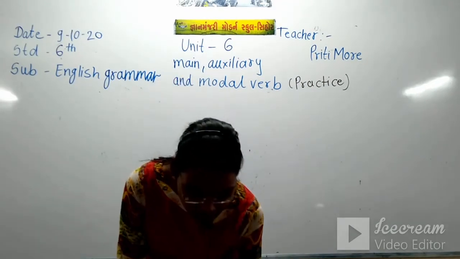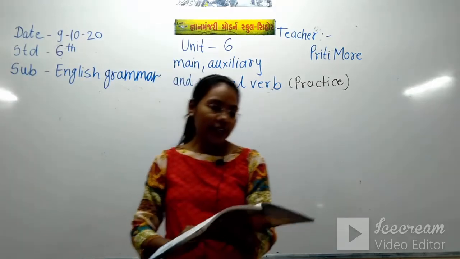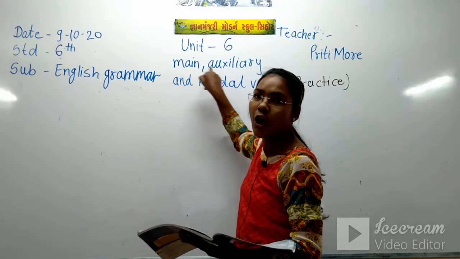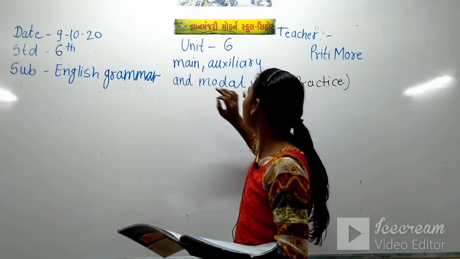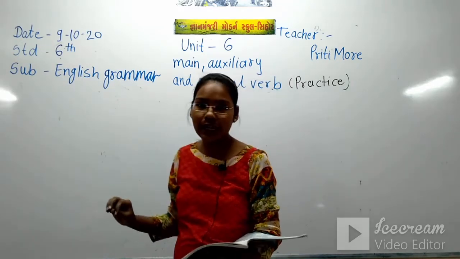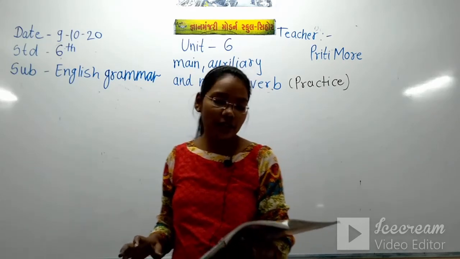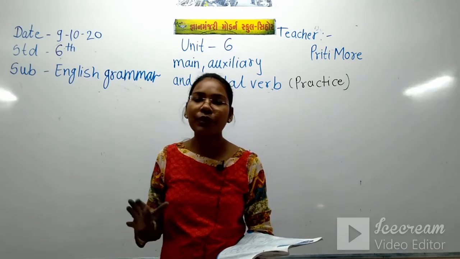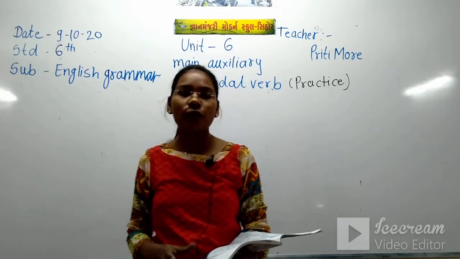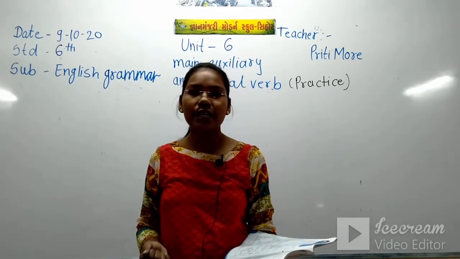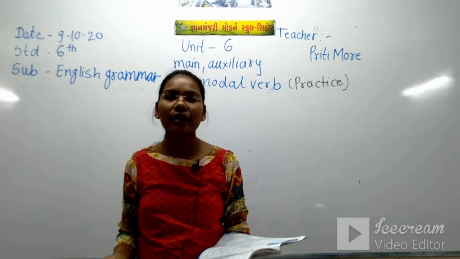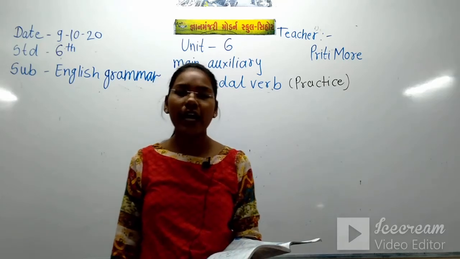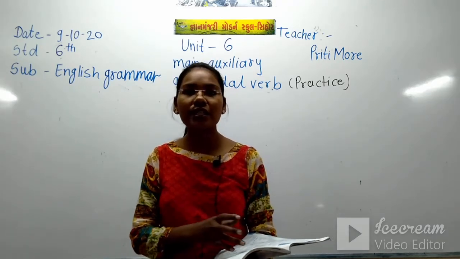In the last video we completed unit 6: main verb, auxiliary verb, and the modal auxiliary verb. We learned that we use the auxiliary verb before the main verb. The auxiliary verbs are am, is, are, was, were, do, does, did, have, has, had.